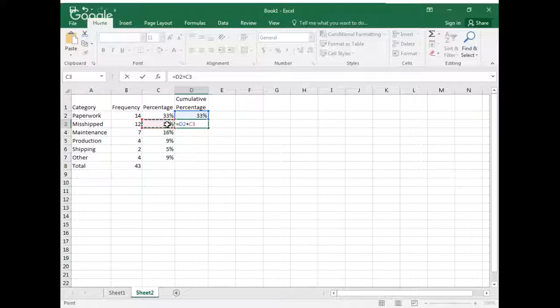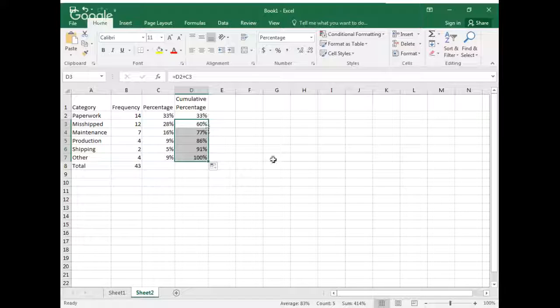And so now when I hit enter, that takes care of the second one. And then I'm going to be able to copy this down so that it finishes the rest for me. So there are my cumulative percentages.